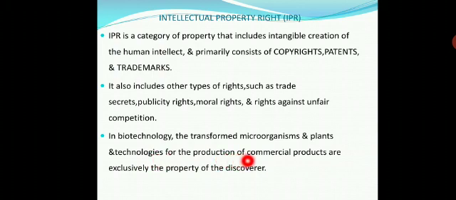For example, one of the scientists, Linnaeus, discovered and identified one of the plants. For example, Centella asiatica, Vallarai keerai. That Centella asiatica contains some alkaloids for enhancing the brain. Production of capsules is done with the help of our scientist, and every right can be obtained only by the scientist alone, that is called the property of the discoverer.